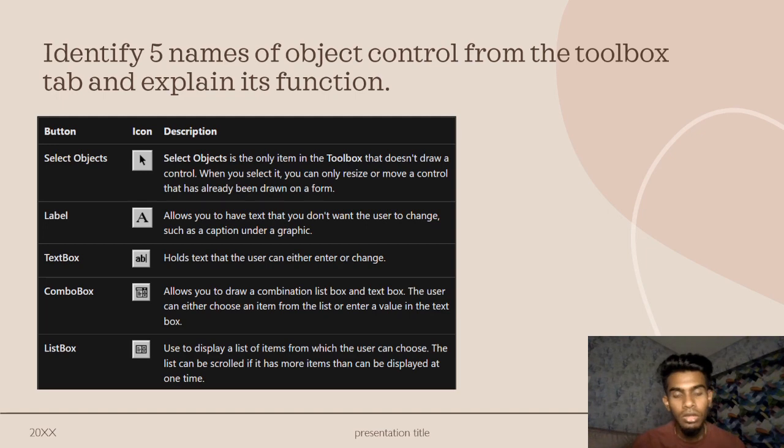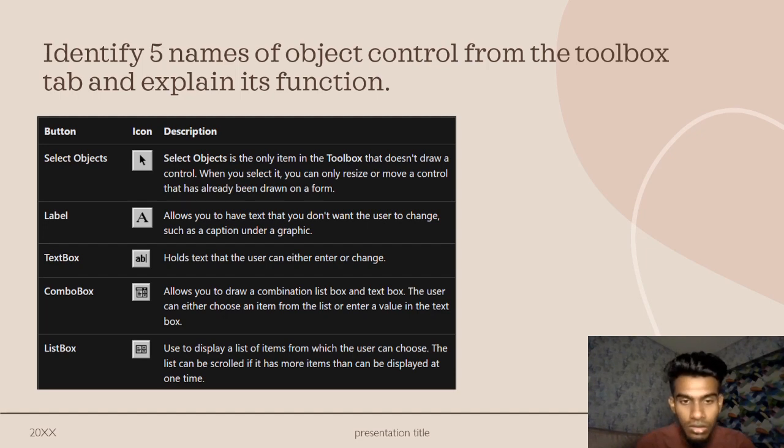So the first toolbox button is select objects. Select objects is the only item in the toolbox that doesn't draw a control. When you select it, you can only resize or move a control that has already been drawn on a form. The second one is label. It allows you to have text that you don't want the user to change, such as caption under a graphic.